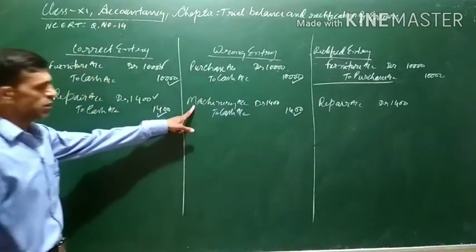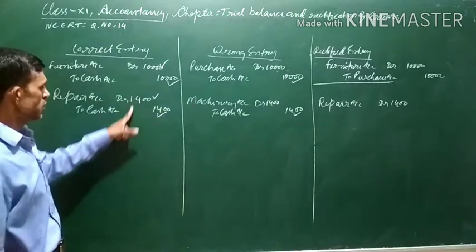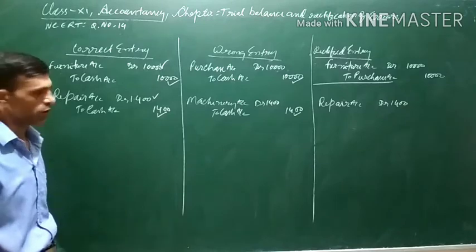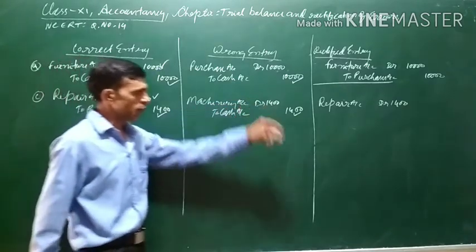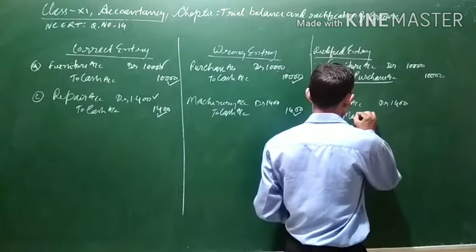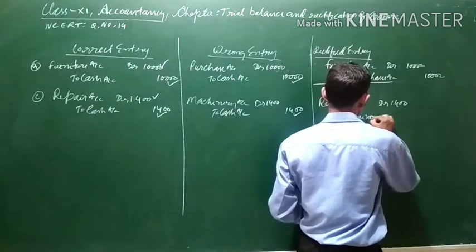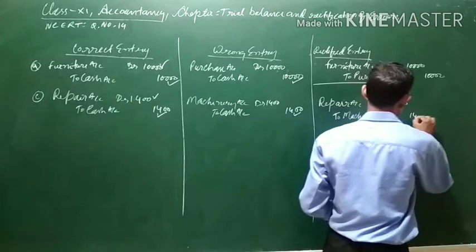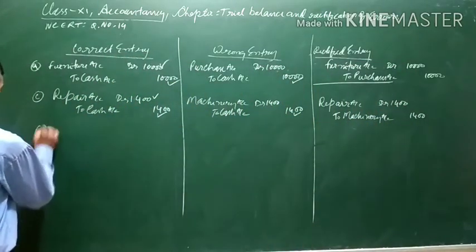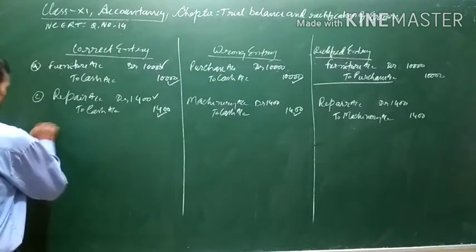Now as you can see, machinery account has been debited and there is no need to debit machinery account, because in the correct entry there is no need of machinery account. It has been wrongly debited, so we will cancel it by crediting machinery account, 1400. Let us come to question 14E part.